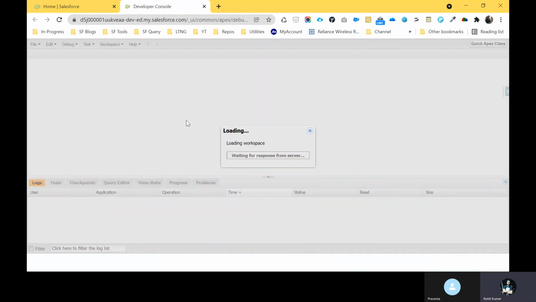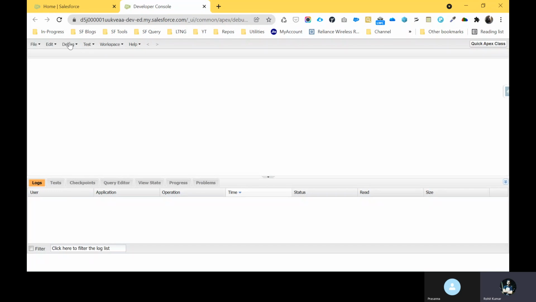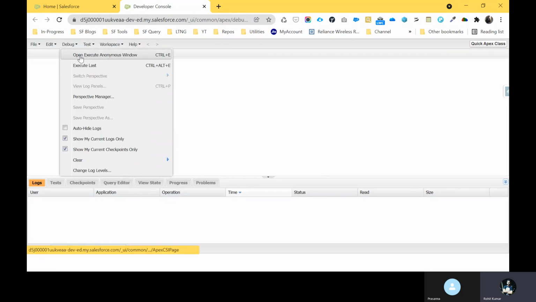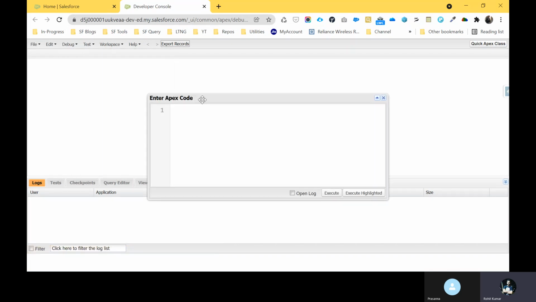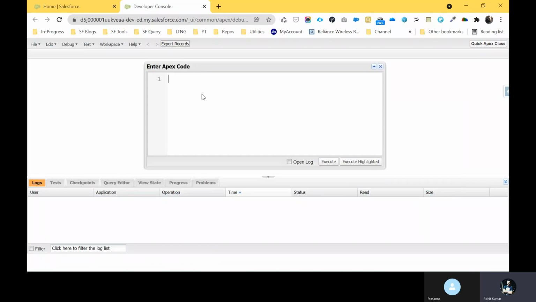Just open the developer console, or the anonymous window, to execute your temporary code. Click this gear icon and here you can see developer console. Right click, open in a new tab, and the developer console is open now. Once you open the developer console, you have to open the anonymous window as well. Under debug, select open execute anonymous window. Just click this and it shows me one window.